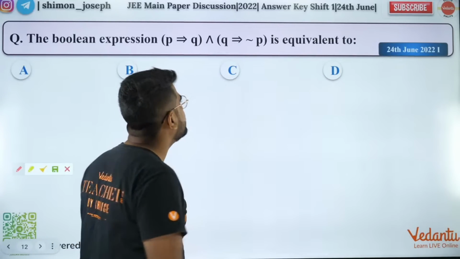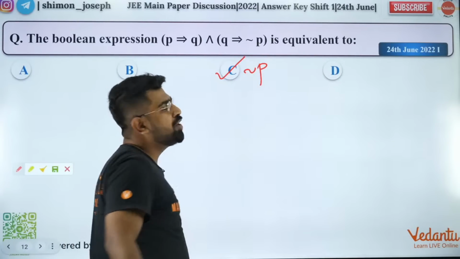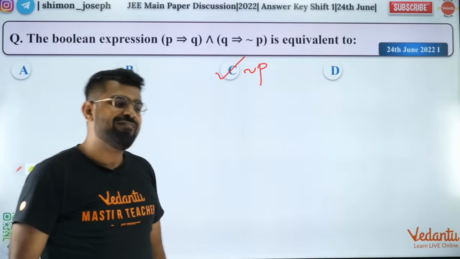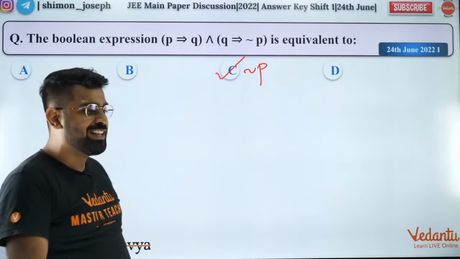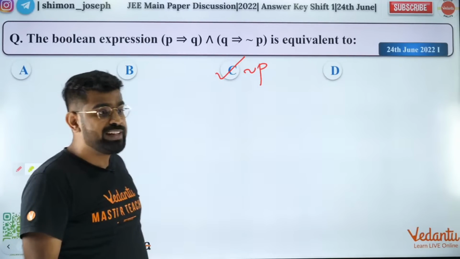Very good. The answer is negation P. Yes, that is the answer. So if anybody got negation P, you are absolutely correct. Very good, Nandita. Awesome, Nandita. I am glad you got it right. Sir, how to solve this, sir? Should we do it only by truth table?